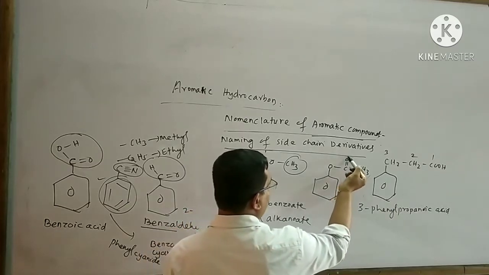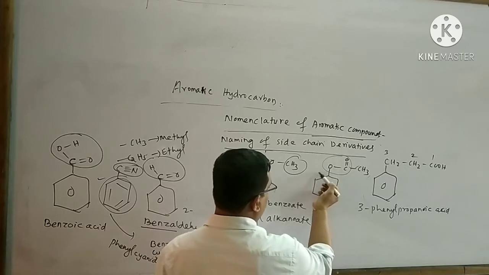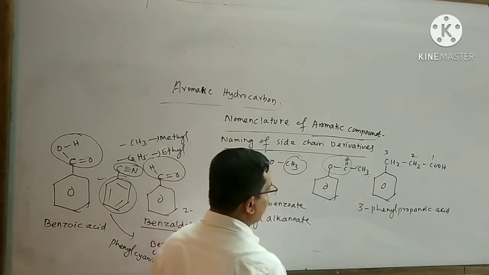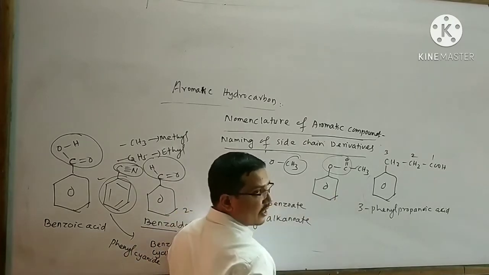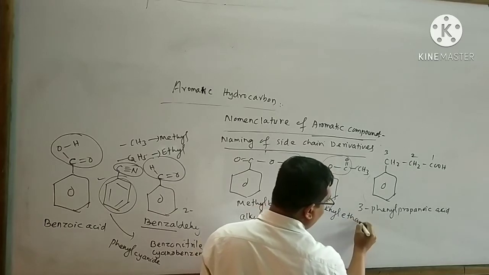Similarly, take another example. Here also the ester functional group is present, but this belongs to your alkyl part, this belongs to your alkanoate part. So the name of this organic compound is said to be phenyl ethanoate.